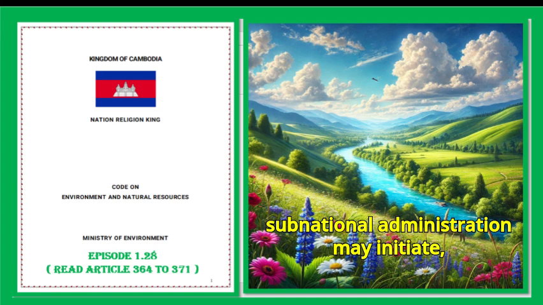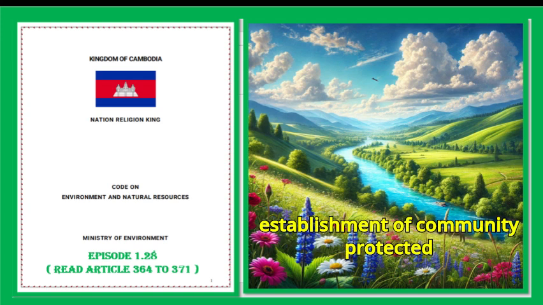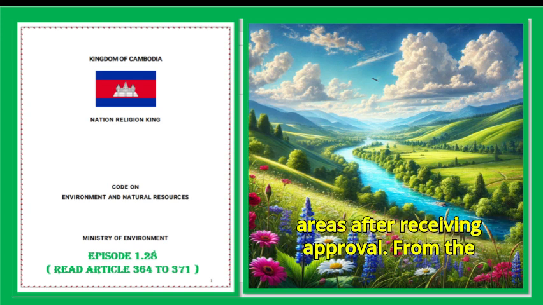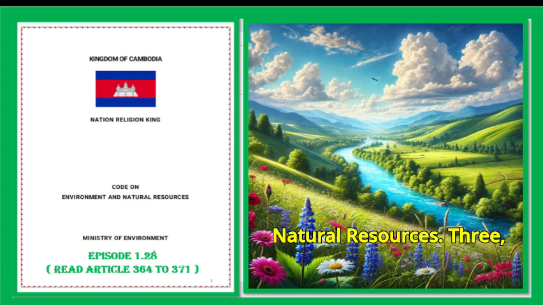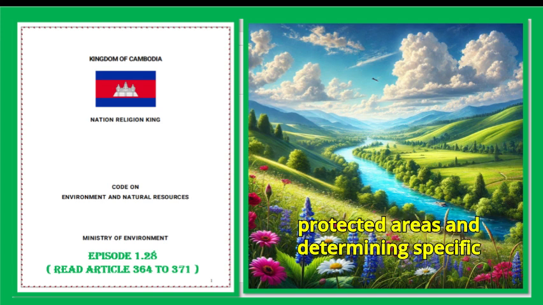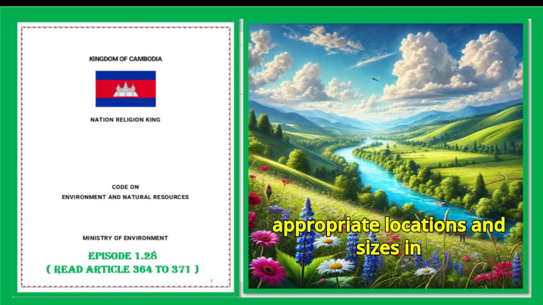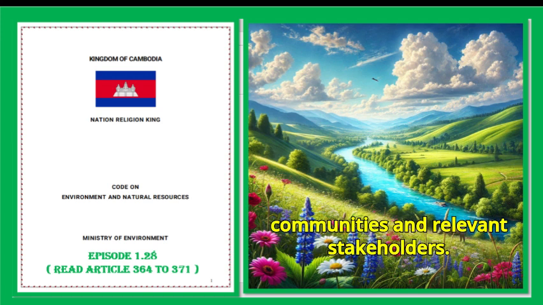Subnational administration may initiate, coordinate, support, give permission in principle, and recognize the establishment of community protected areas after receiving approval from the ministry responsible for environment and natural resources. 3. Subnational administrations shall study the possibility of designating community protected areas and determining specific appropriate locations and sizes in consultation and coordination with local communities and relevant stakeholders.